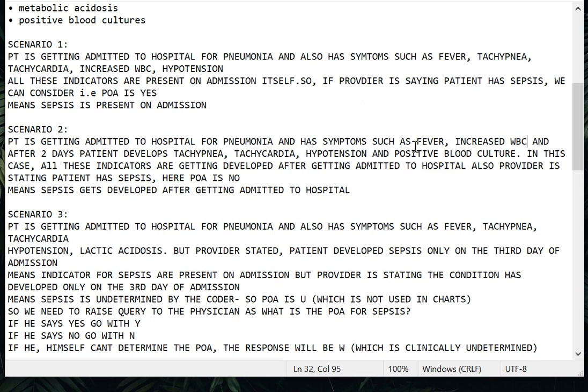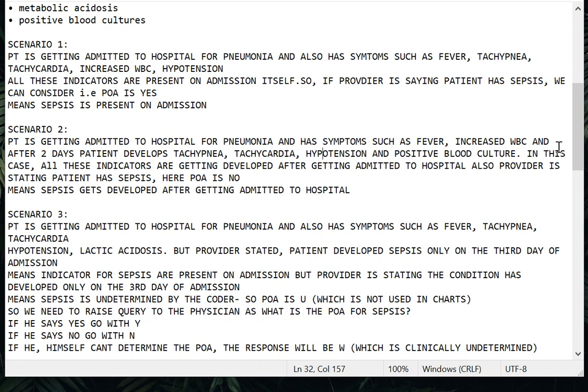Why I am telling this much in depth is, see, while coming in itself, this patient has pneumonia, which is an infection, right? Also, this patient has symptoms such as fever and increased WBC, not any other indicators. So you should not come to a conclusion based on only these two indicators, which are common for all infections, that this patient might have sepsis. No, actually, this fever and increased WBC could also be symptoms of pneumonia, because pneumonia is also an infection, right?